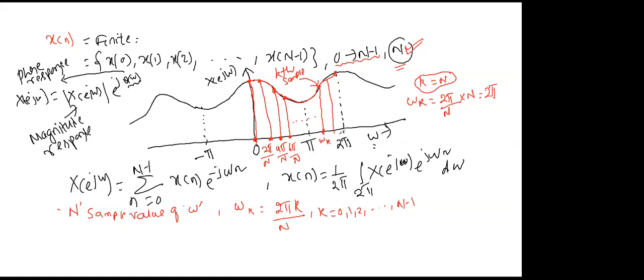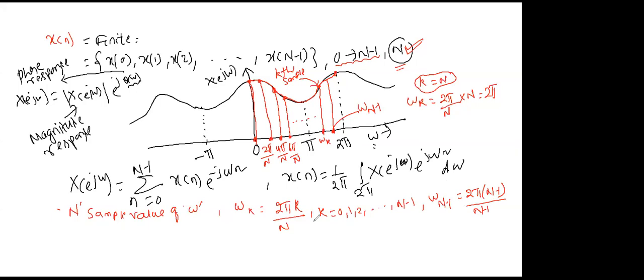Maximum value is N minus 1. Means we can say the last sample value before 2 pi, or you can say omega of N minus 1, when k equals N minus 1, it is 2 pi times (N minus 1) by N. This is the last sample value. It is omega of N minus 1.